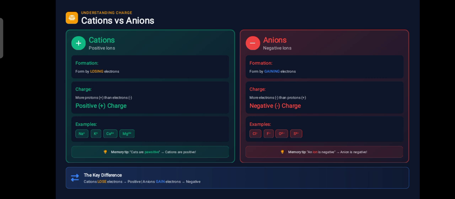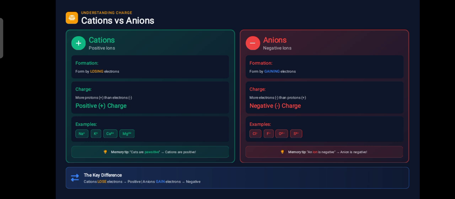Okay, next, you can also remember it this way: cations are positive. So you can keep this in your mind: cations are positive and anions are negative. Just remember this.